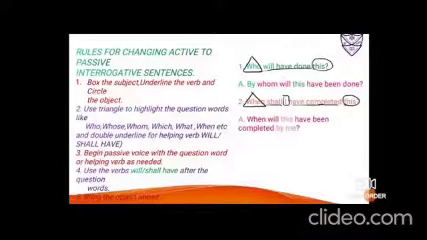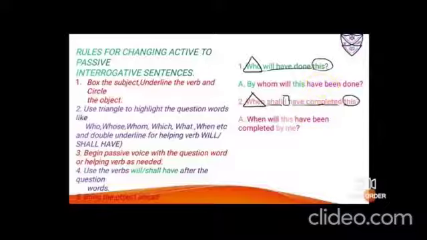Rules for changing active to passive interrogative statements. Box the subject, underline the verb and circle the object. Next is to use a triangle to highlight the WH questions like who, whose, whom, which, what, when, etc., and a double underline for the helping verbs if they are will and shall have. Number 3 is to begin the passive voice with the question word. You have to begin the same way if WH is there. Beside that you have to put the helping verb; WH and helping verb are a pair. Then you have to bring the object ahead. After you bring the object ahead, you have to put be and been, the additional words.